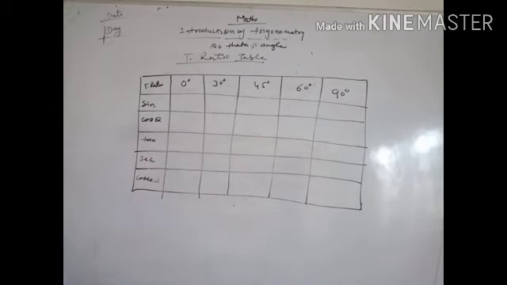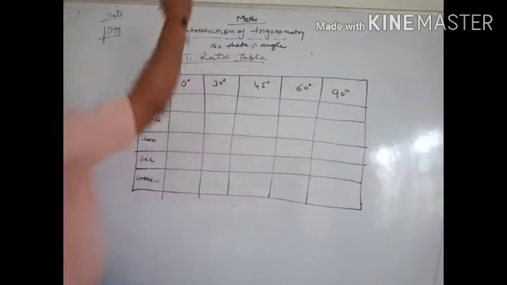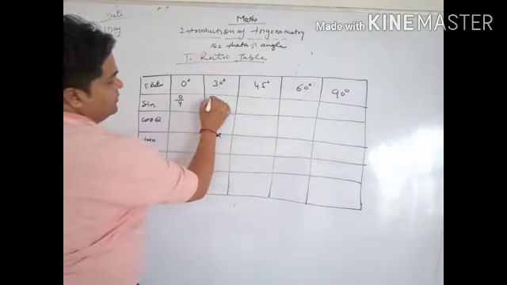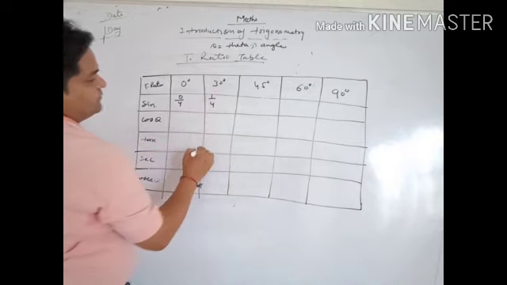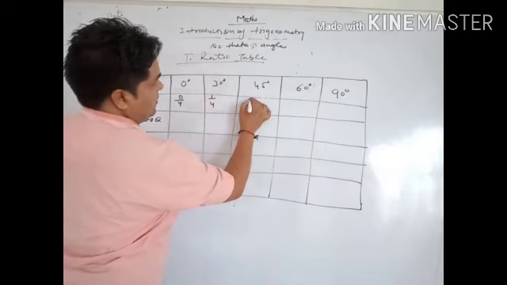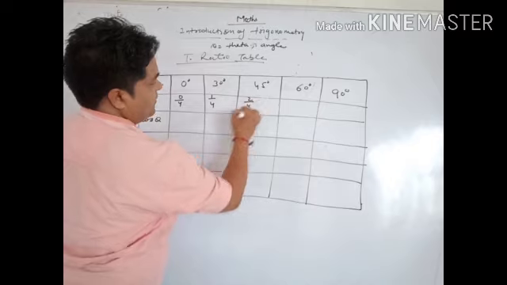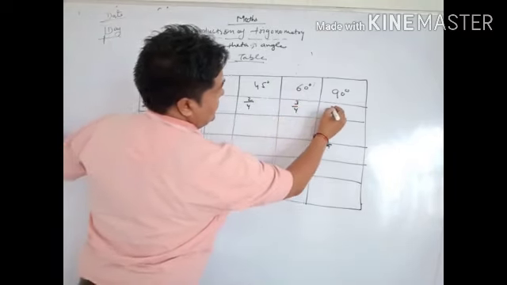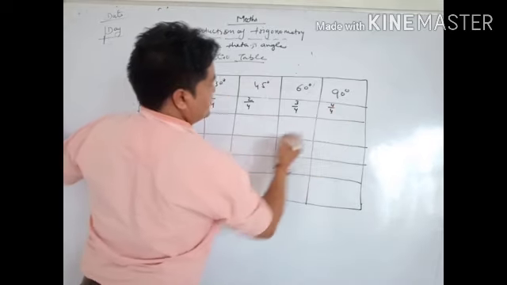Now, how can we put the values and find out the sin of 60 degrees? Firstly we will write here 0 by 4, 1 by 4, second 2 by 4, next is 3 by 4 and last 4 by 4.